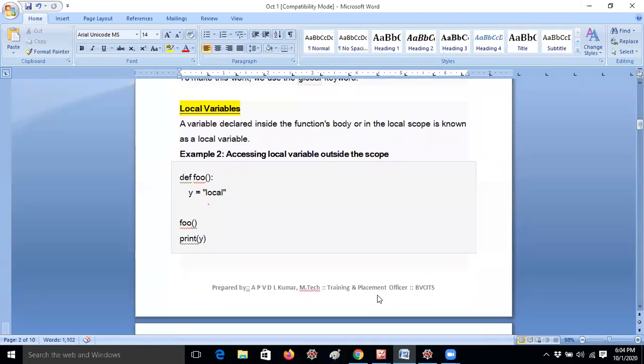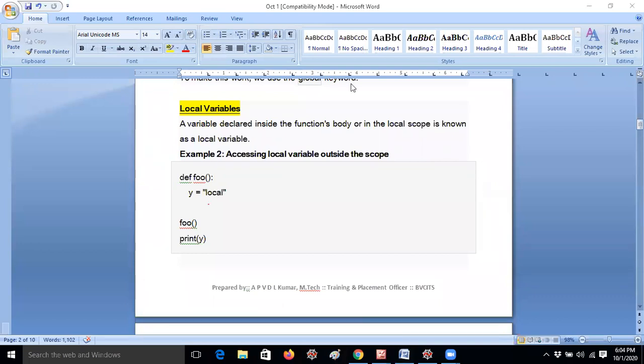If you have any doubts, I will wait for 1 minute. You can ask in the chat box. Anyone, guys? I think it is clear. If you can just mention clear, that's all. I will move to the local variable then. I think everybody is clear with global. Thank you, Saranya. Yes, everybody is saying yes, it is clear. Thank you. Thanks for your response.